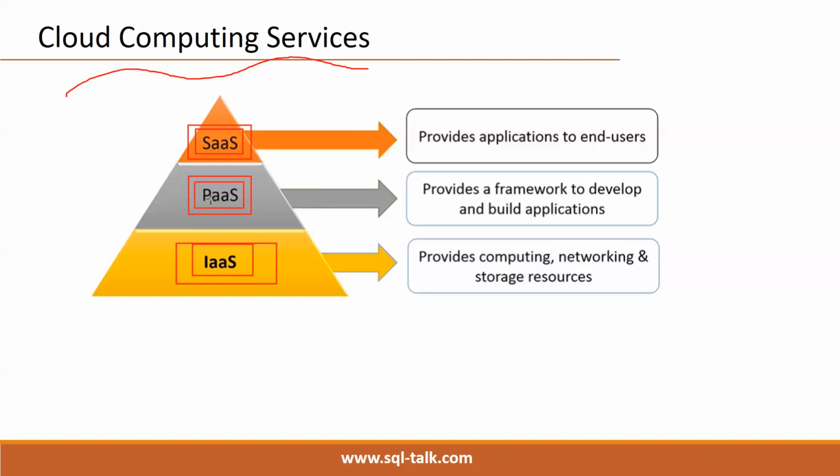Here, IaaS and PaaS services we are taking from Microsoft. We are adding our own databases or our own applications. That application I'm providing to my clients, end users, in the form of a SaaS service. Like we have seen, Microsoft Office 365 is there. No need to download, no need to install. Directly we can create a subscription and start using.